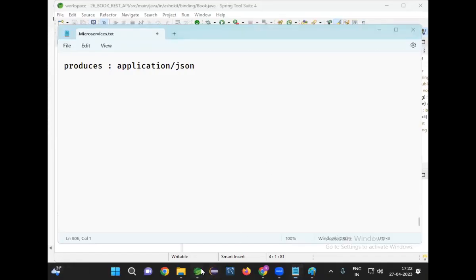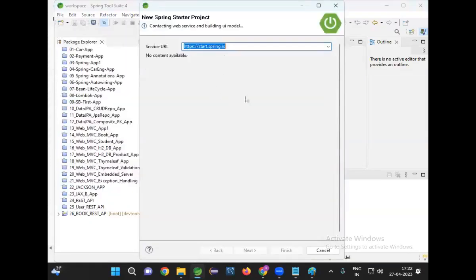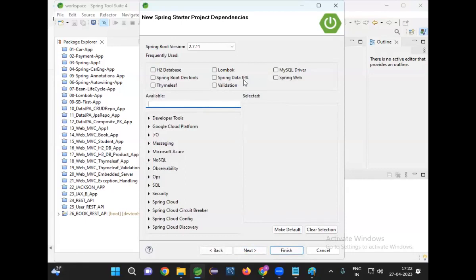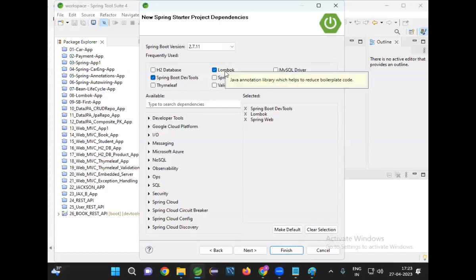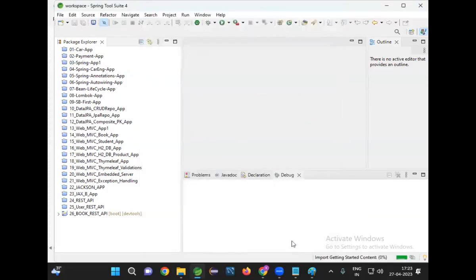All right. So go to this project. Let me create a new project, guys. File, new, starter project. It is our 27 application, 27 IRCTC REST API. Next, I'm going for Lombok, web dependency, dev tools. That's it. I'm not using any database and all. So I'm using the web starter, Lombok, and dev tools. Click on next and click on finish.